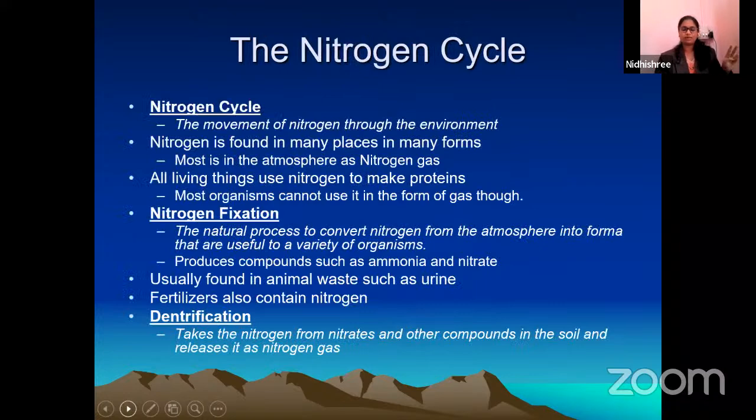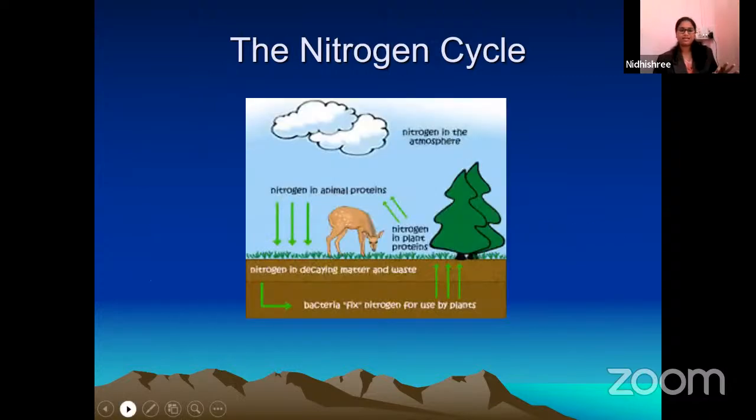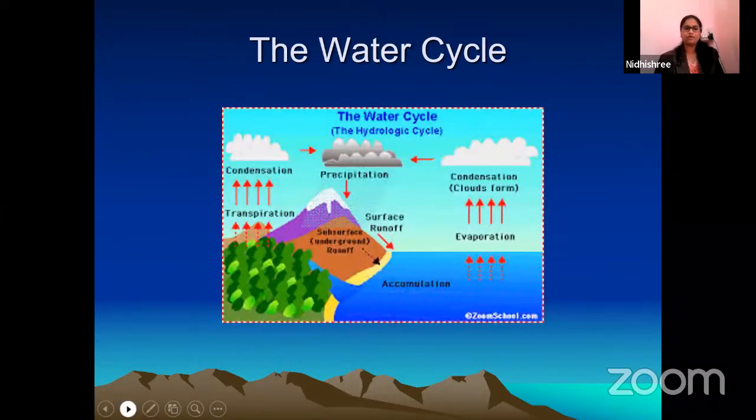Nitrogen cycle: nitrogen fixation, denitrification. If we have to remember the bacteria, there is Nitrobacter. Some Rhizobium bacteria also help in nitrogen fixation. Nitrosomonas, Nitrobacter bacteria. Then the water cycle. Okay, fine. Let us proceed with the questions now.